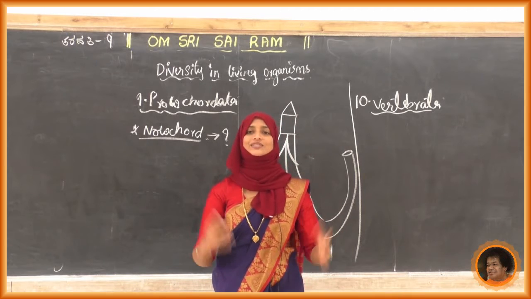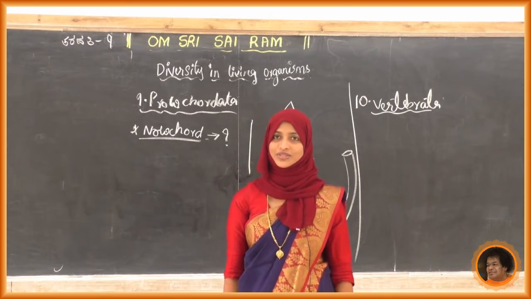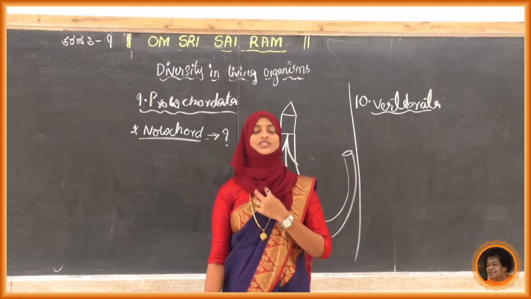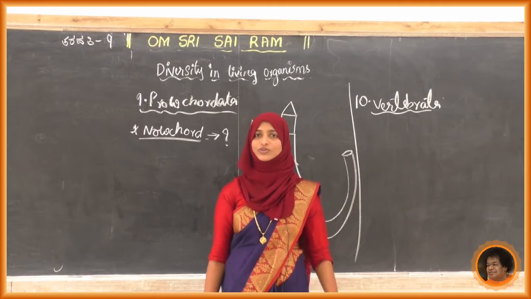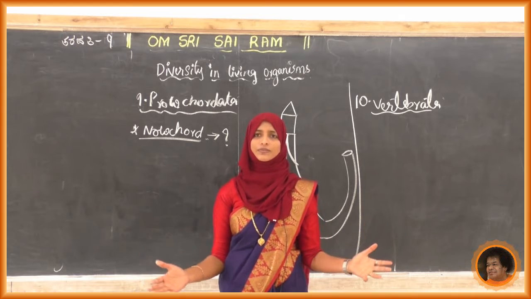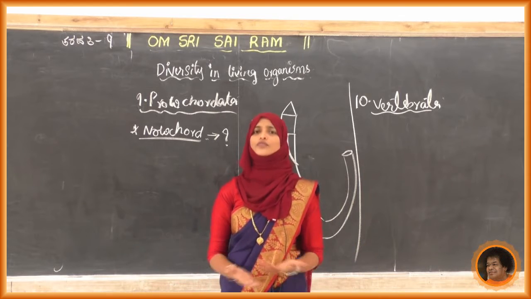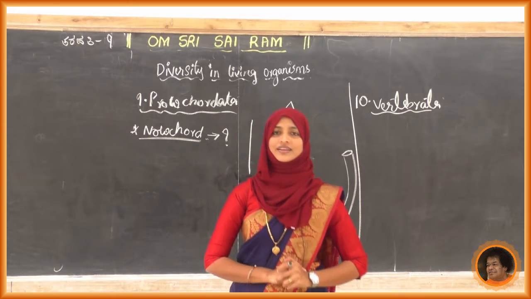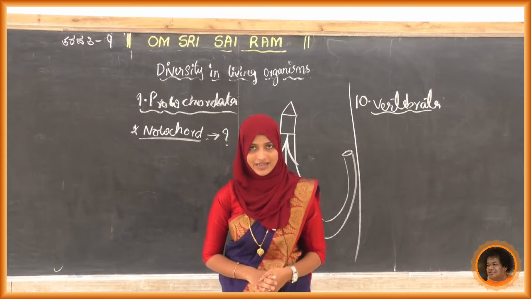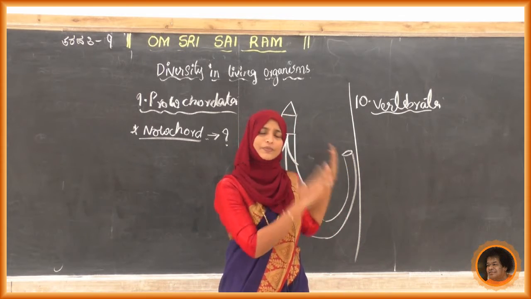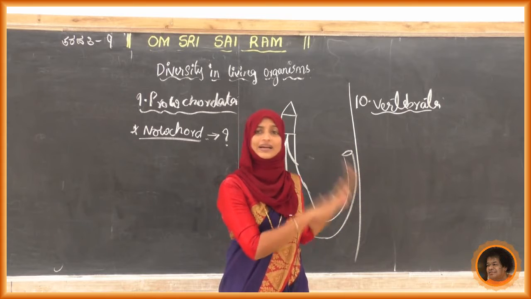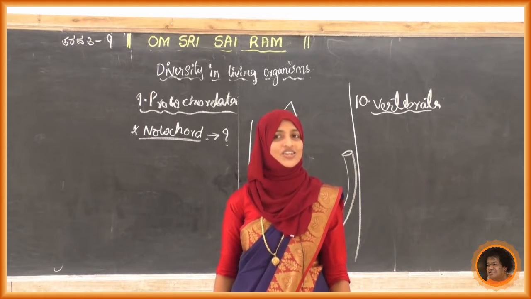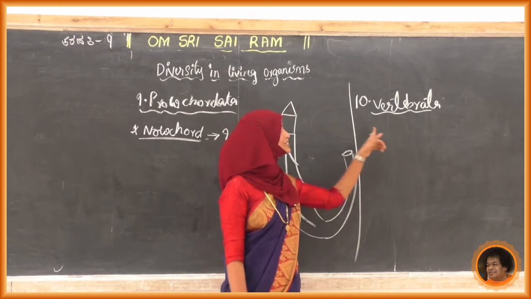Next point, it is also bilaterally symmetrical. We already know what bilaterally symmetrical is, so once again I am not going to discuss it. Just imagine the human body itself: if you look at it bilaterally, we can get two equal halves. Next, it is also a triploblastic organism. All the vertebrates are triploblastic and bilaterally symmetrical. Is the notochord present in this? Yes, the notochord is also present.